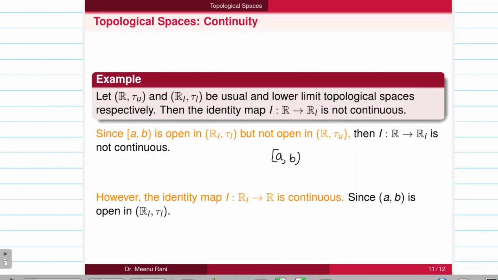But if I reverse it, and take the identity map from R_L to R, meaning the lower limit topological space to the usual topological space, then each open set in R is an open set in the lower limit topological space also. So in this case we can say that τu is contained in τl, τl is finer than τu, so the identity map is continuous.